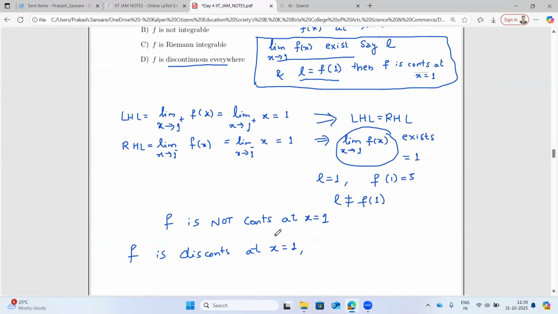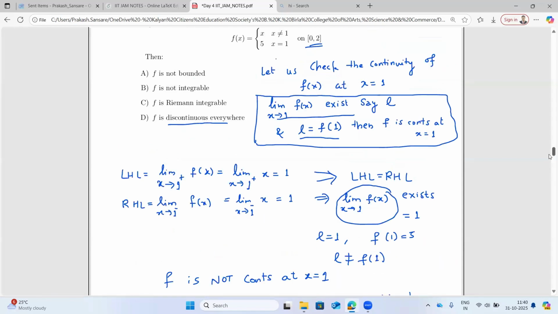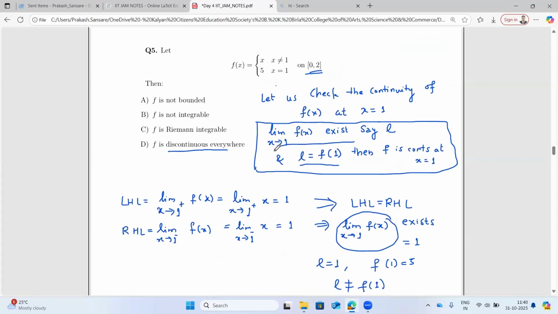So what is the integration of this now? f is discontinuous at one point, so this would imply discontinuities are finitely many. And if discontinuities are finitely many, it is going to be R integrable. So the function, though it is discontinuous, is R integrable.